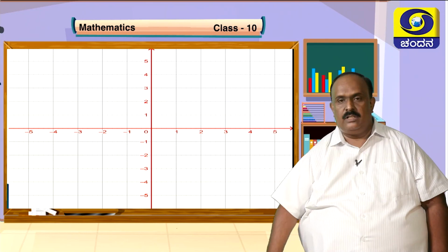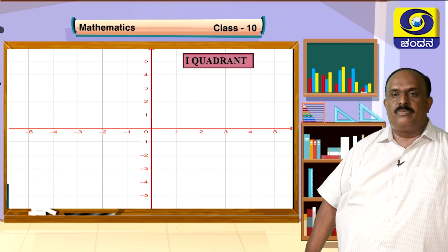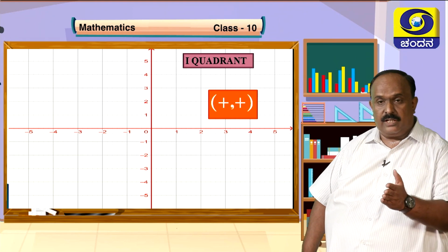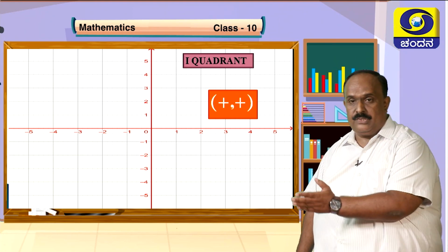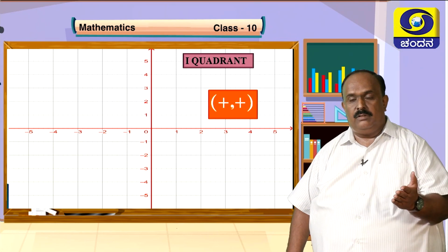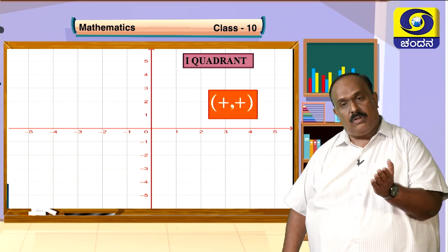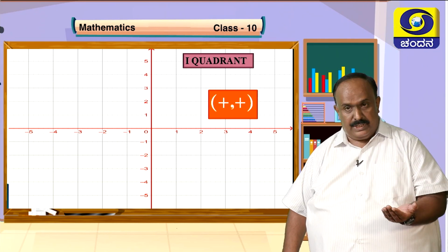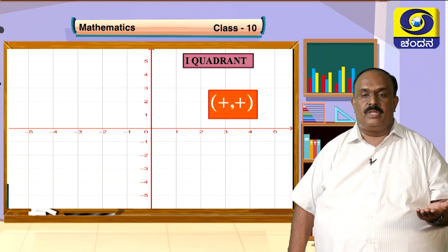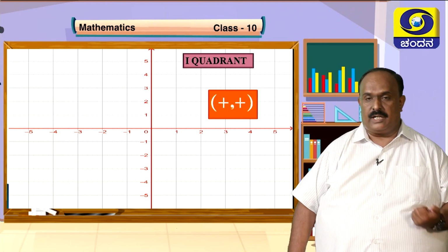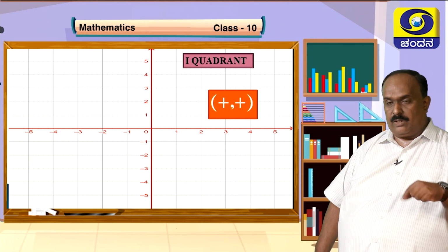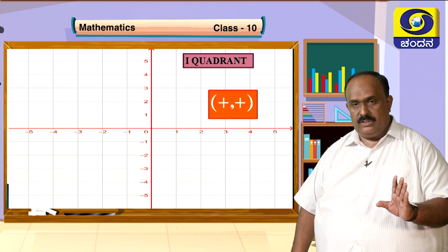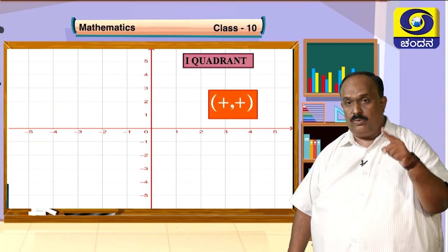The first one is called the first quadrant. For example, (3, 2). So 3 represents the x coordinate and 2 represents the y coordinate. Whatever you write, (4, 3), (1, 5), whatever it is, both the x coordinate and y coordinate of the point are positive, both greater than 0. When x and y are positive, that point lies in the first quadrant. So it is the X O Y plane.